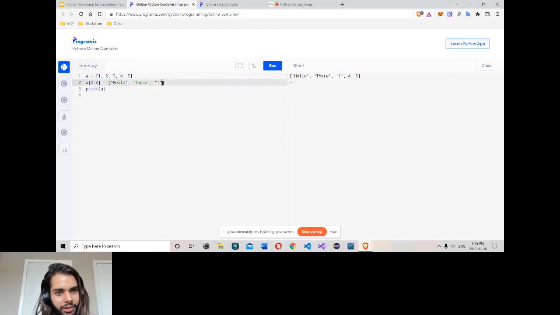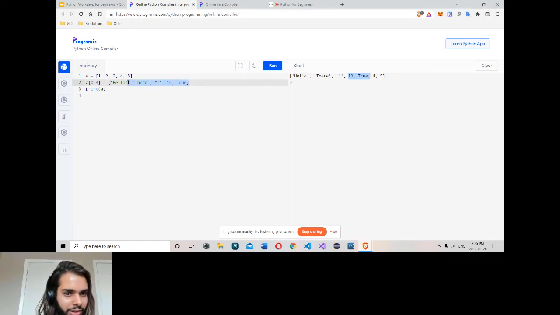If I assign more values, maybe 10 and true, I have only 3 elements here, but I have 5 values. Run. They get added as well. So first we add these 3 values, displacing the elements, then we also add more values here.